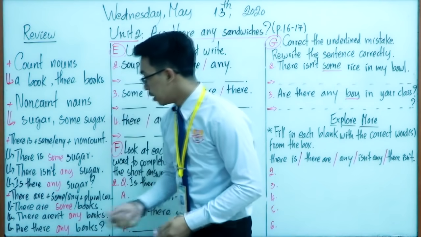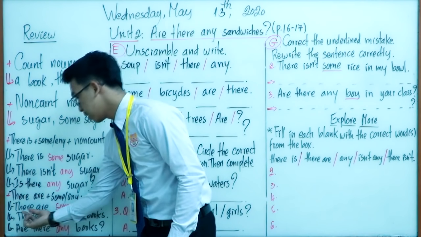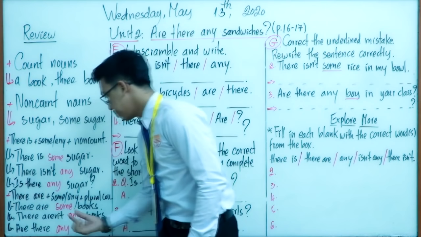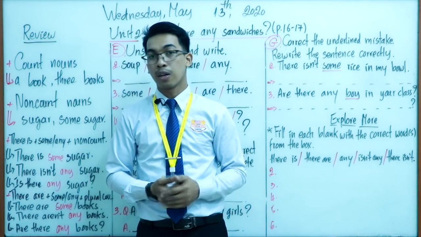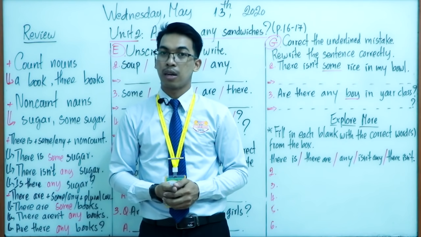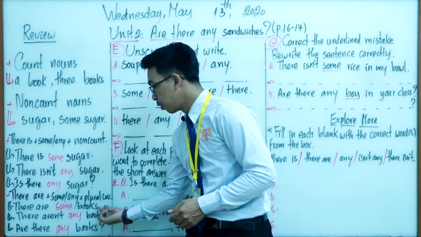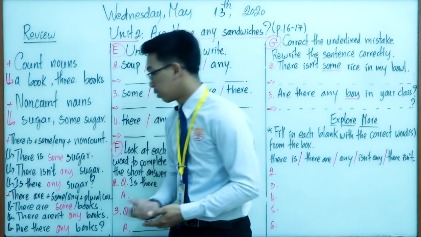Okay, good. This is the example of the affirmative sentence. There are some books. The word books, does it mean count noun or non-count noun? Good. Count nouns, but it is in plural. Get it? Plural count noun.